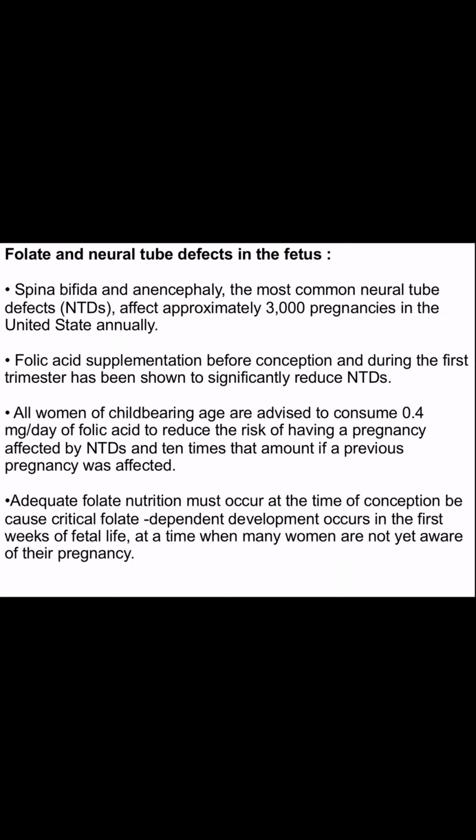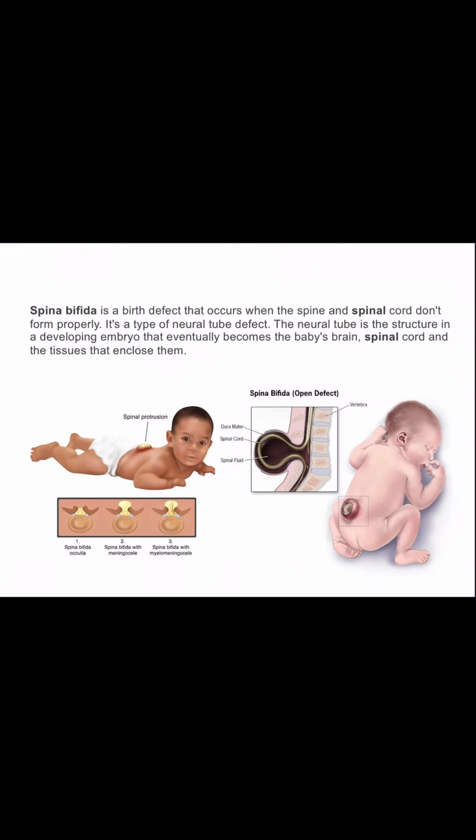Actually, in the United States and all, they say every woman of childbearing age should take folic acid, or when they have started planning that they want a baby, they should start taking folic acid. But if you don't take this folic acid, there is a risk of having a pregnancy which is affected by neural tube defects.